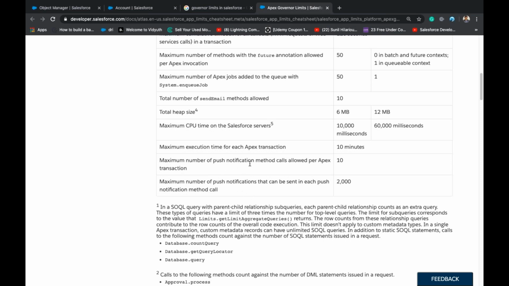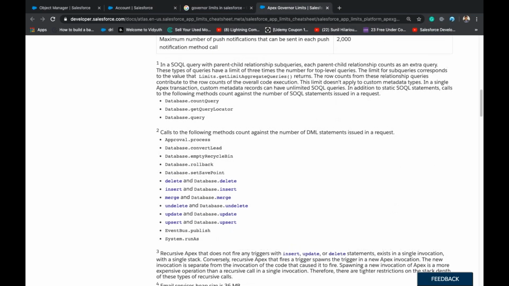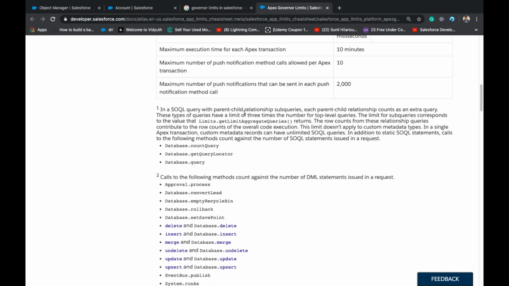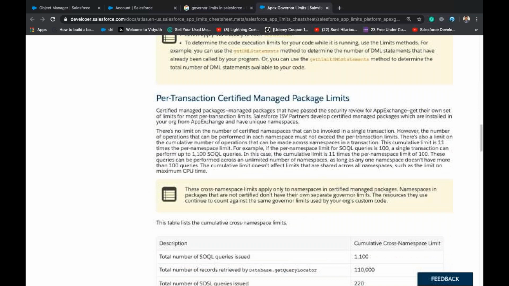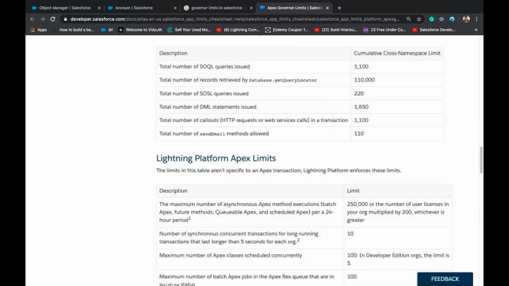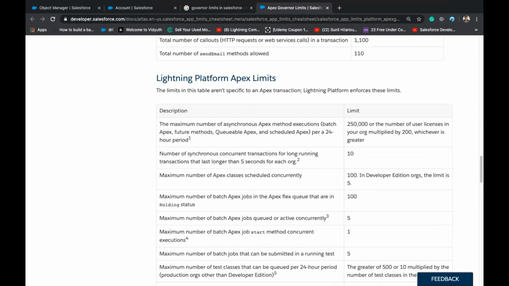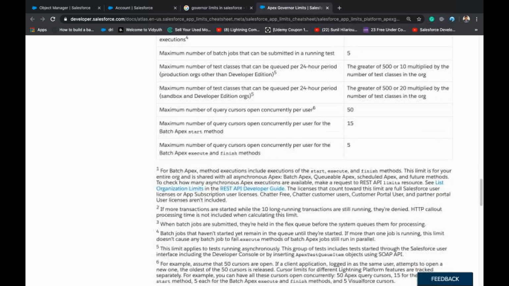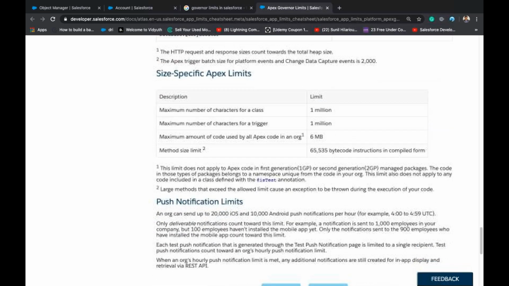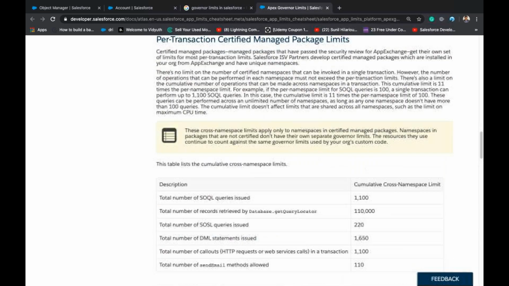These are about push notifications. Apart from those, you will see a lot of others. These are not the limits, but they explain how things will be. If you scroll down, you will see some other limits. Don't worry about this. You may not use this, but these are all repeated.